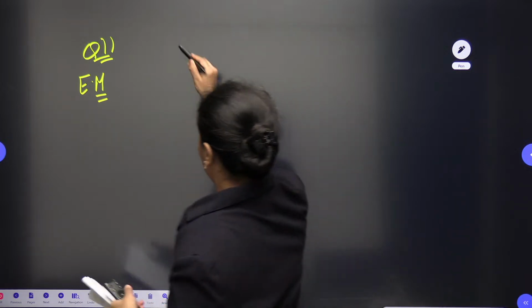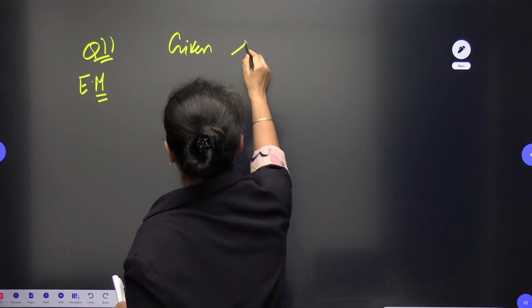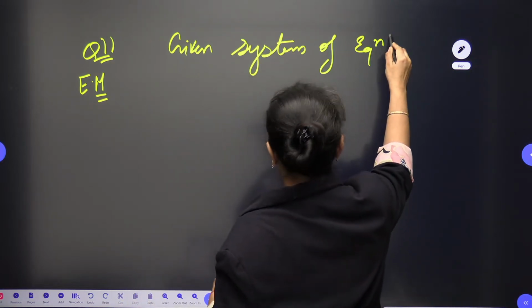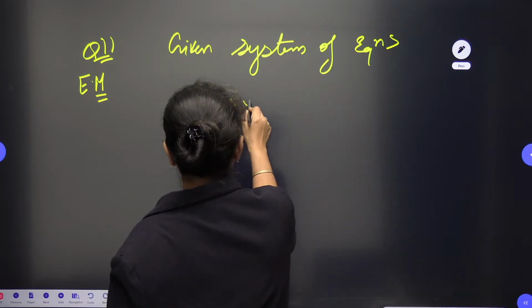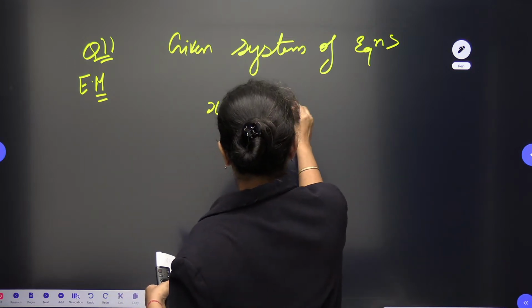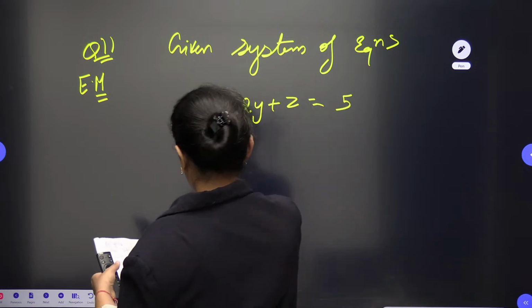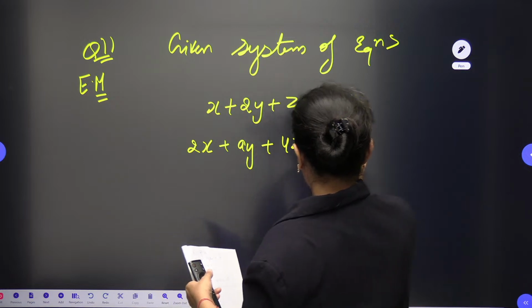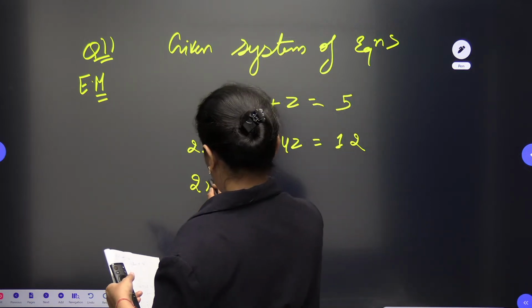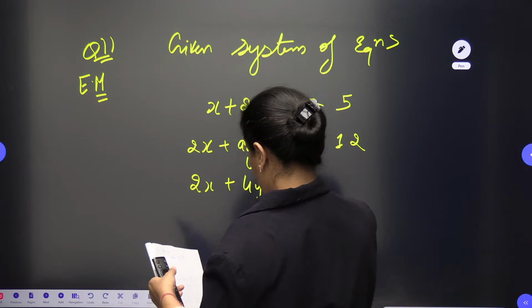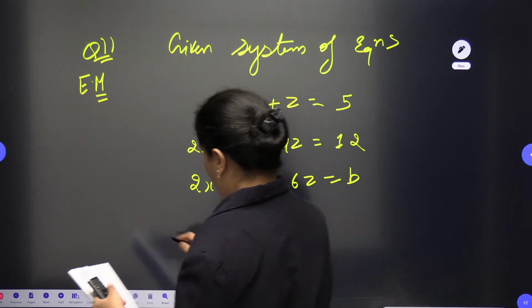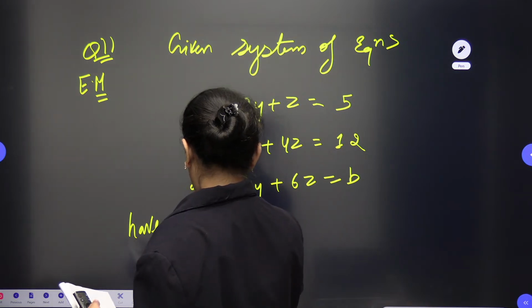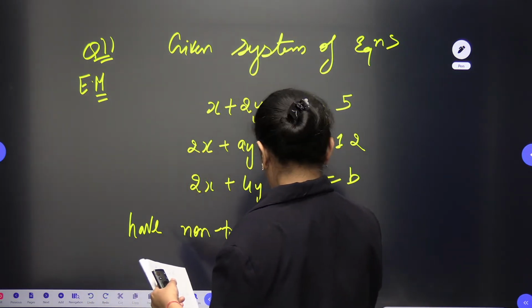Let's see, the question is: given the system of equations, x plus 2y plus z equals 5. The next is 2x plus ay plus 4z equals 12. The next is 2x plus 4y plus 6z equals b. Have a non-trivial solution in null space.